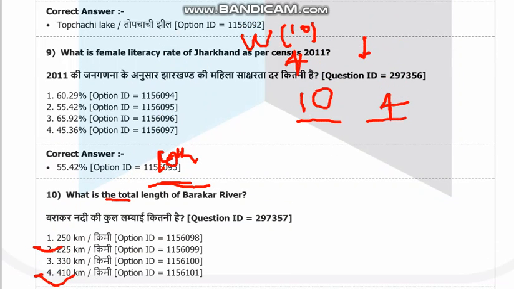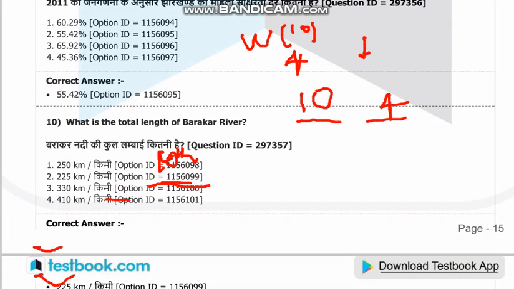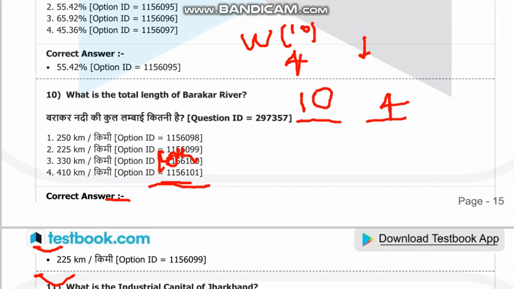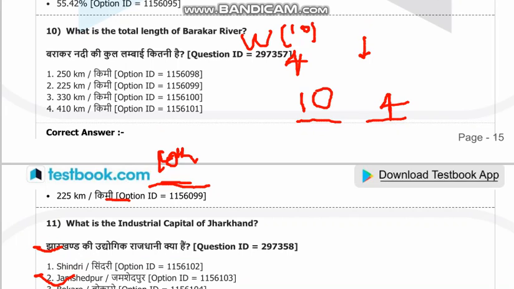What is the total length of Baraka river? The total length of Baraka river is 225 km. Total length of Damodar river is 590 km. Damodar river is also known as the Sorrow of Bengal. The longest river of Jharkhand. Kosi river is known as the Sorrow of Bihar.